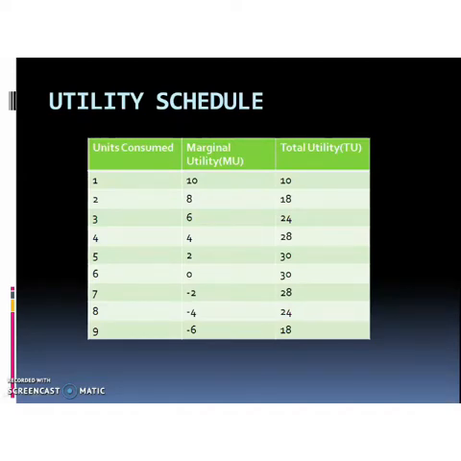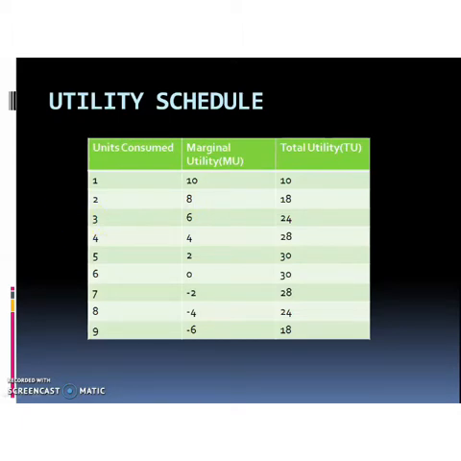You are already clear with the concepts of total utility and marginal utility. In the table, if a person consumes the first unit of a good, the utility derived from the first consumption is 10 utils. So the marginal utility is 10, and the total utility is also 10. Now in the consumption of the second unit, it decreased; it derived 8 utils of additional or marginal utility.